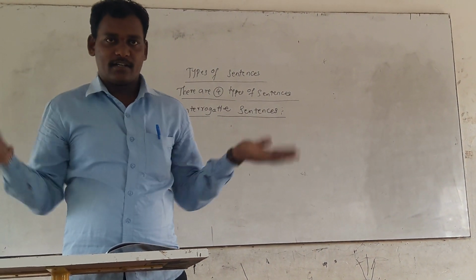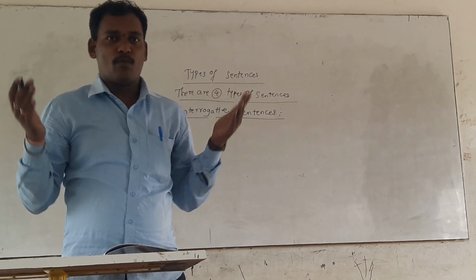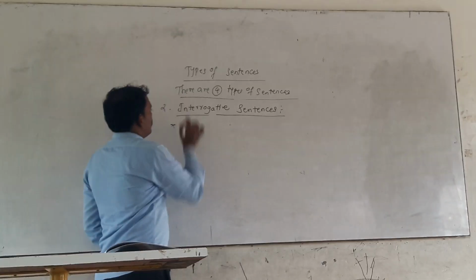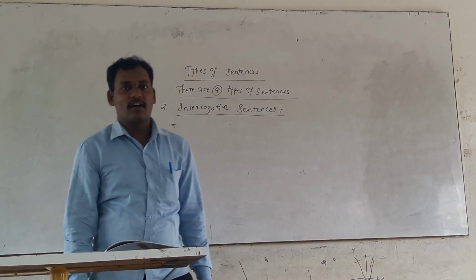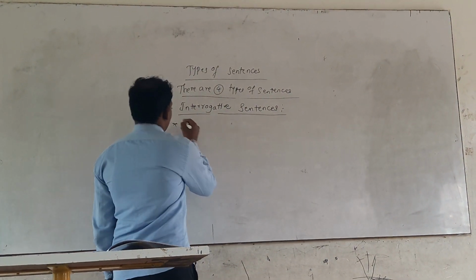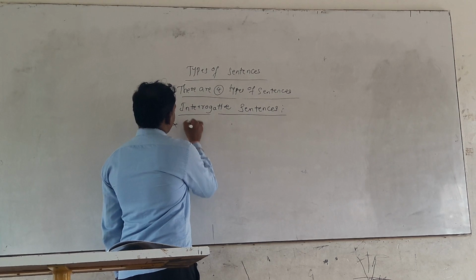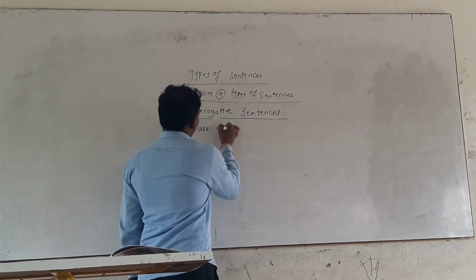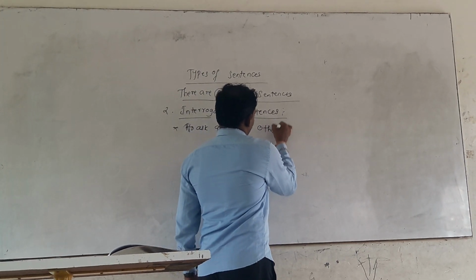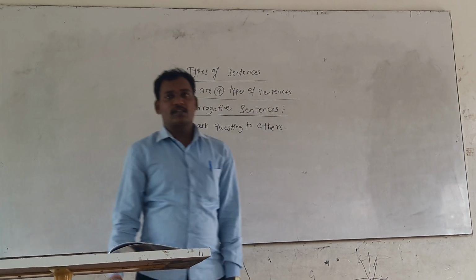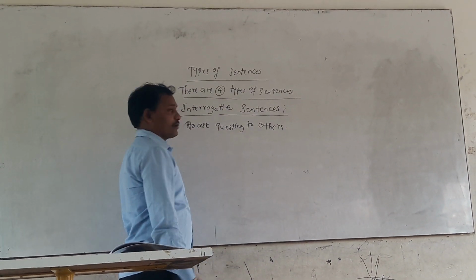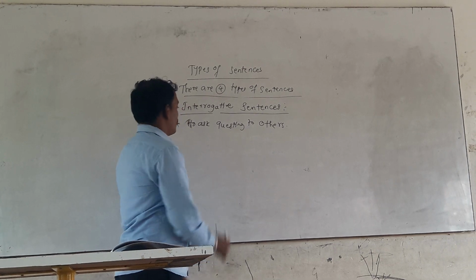When you become angry, you will say loudly at home. Interrogative sentences are questions, to ask questions to others. After the assertive sentence, we are going to see about the interrogative sentences.